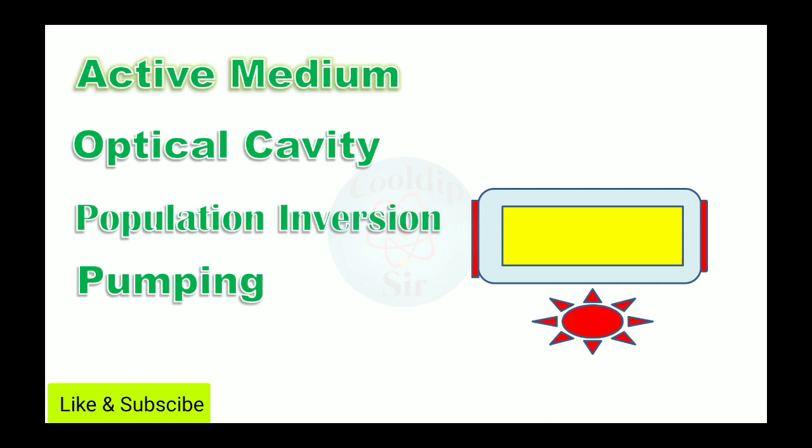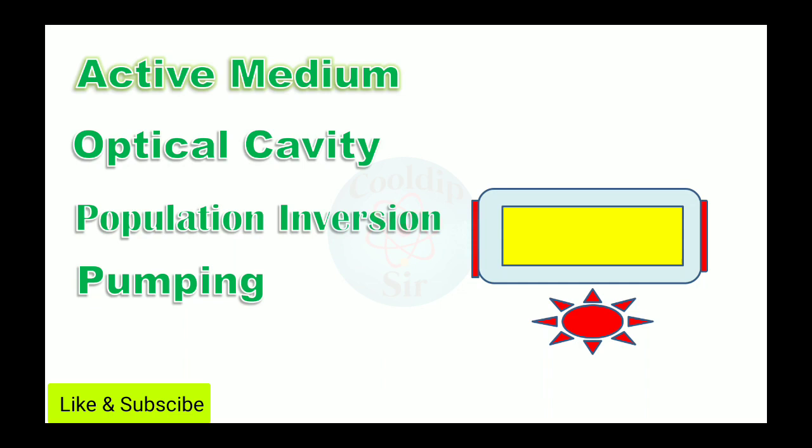It is basically of various types. Either we can supply light, so it is optical pumping, or we supply electrical energy to give the particle energy to jump from the ground state to the excited state. So this whole process is known as pumping. Let us see all these phenomena once again.